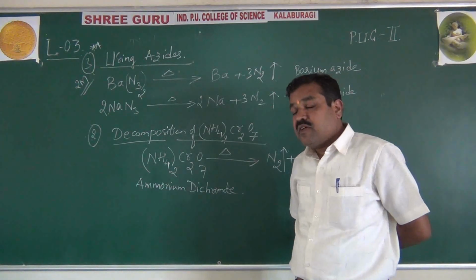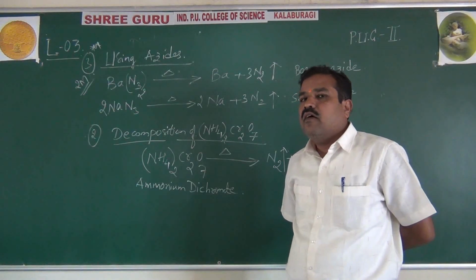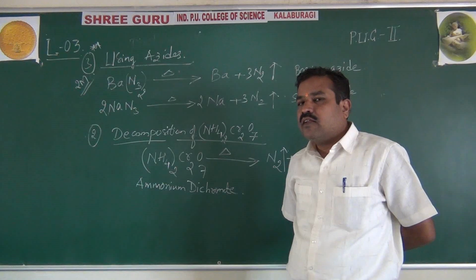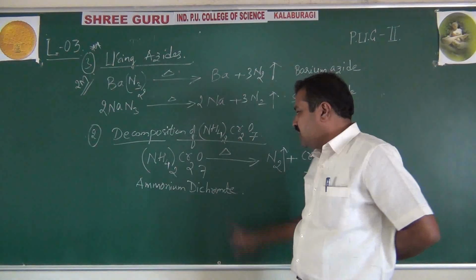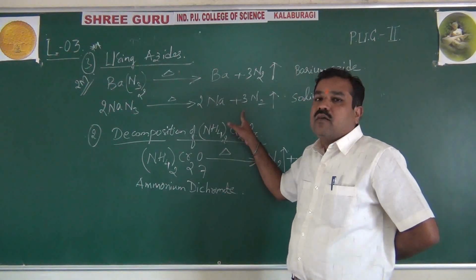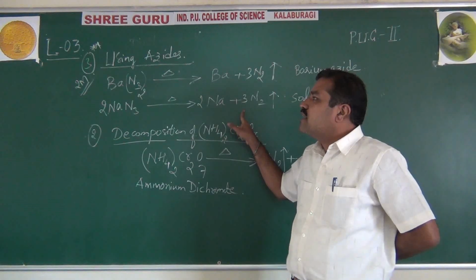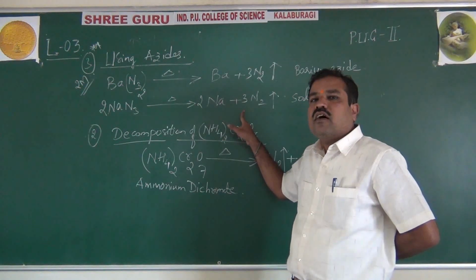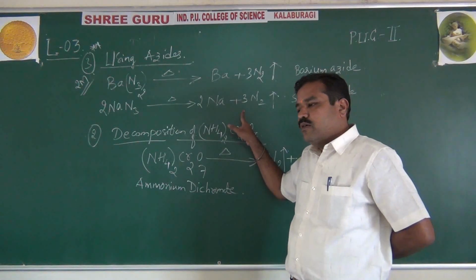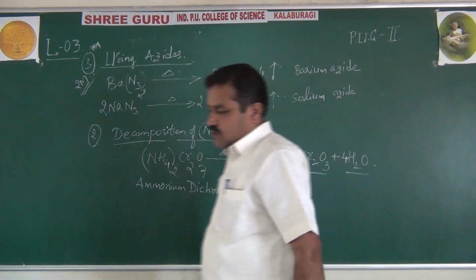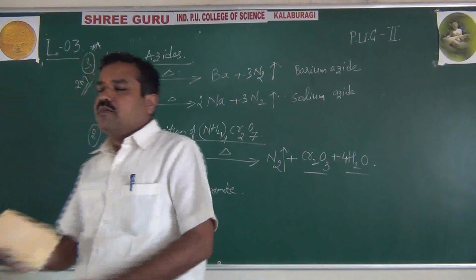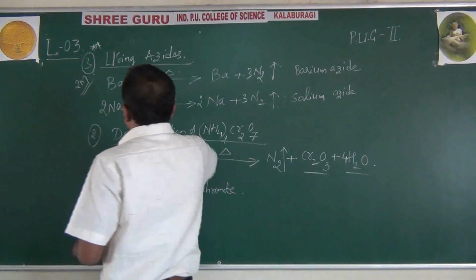So that's about methods of preparation. 3 methods of preparation. First, the lab method by treating aqueous ammonium chloride with sodium nitrite. Second one, by decomposition of ammonium dichromate. Third one, by the decomposition of the respective metal azides, that is barium and sodium azides. Okay. Right. Now these are the methods of preparation of dinitrogen.